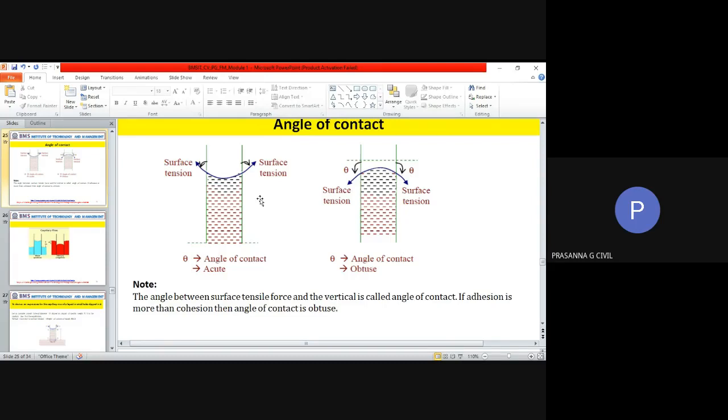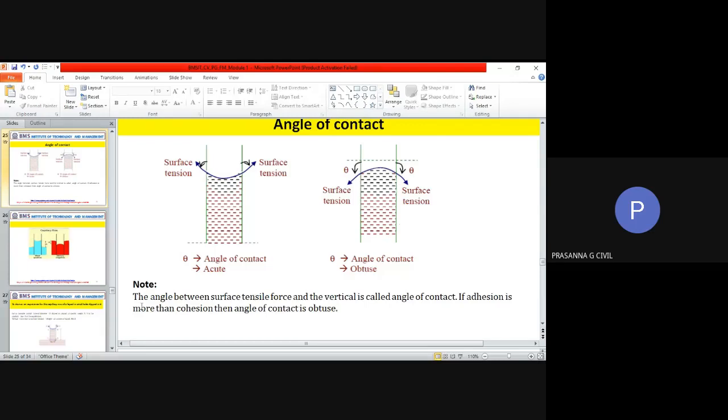So, angle of contact is the angle which the meniscus, whether in the case of rise or in the case of fall, makes with the vertical of your cylinder or tube. That angle is acute when it is a rise, and it is obtuse when it is the case of a fall.